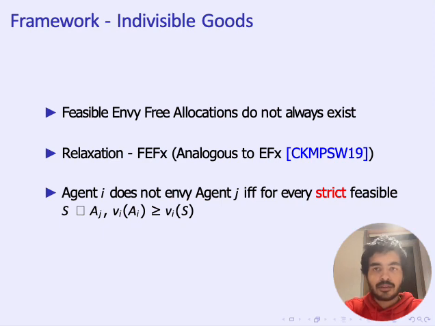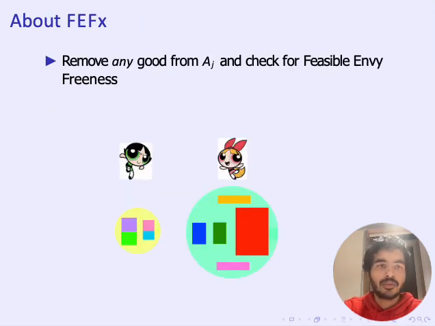So, to give a bit of intuition about why this condition is called FEFX, we use the following example again. Let's consider the case with two agents, the green agent and the red agent, with their respective bundles. Let us say we have to check if the green agent envies the red agent or not. Another way to check this under the FEFX criterion is the following. We choose an arbitrary good, that is, we choose any good from the red agent's bundle. Let's say the red good here.